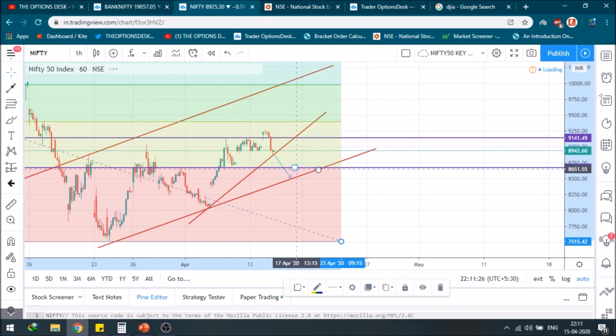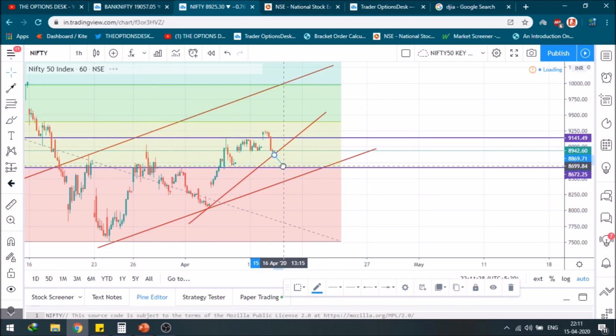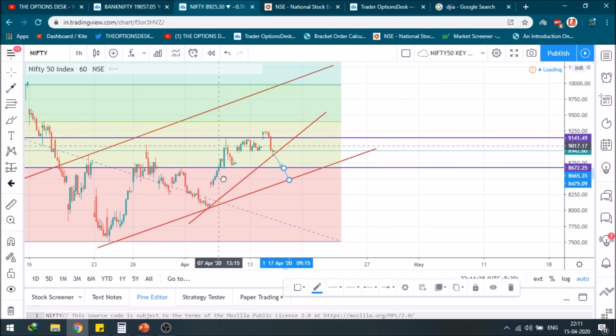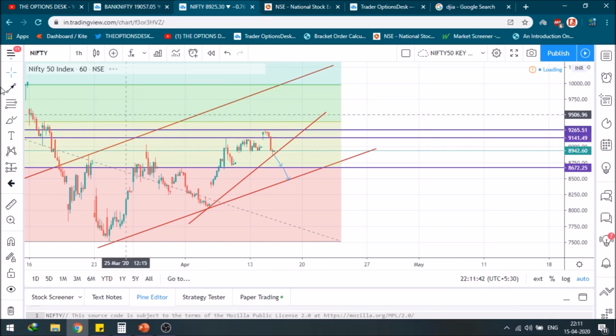So I'm expecting Nifty to get lower till the level of, I guess, 8672, and then fall further to test this trend line. So that would be the breakout levels for Nifty, I would say. Nifty 50, on the other hand, if it breaks the level on the upper side, I will go with today's high as my first target.